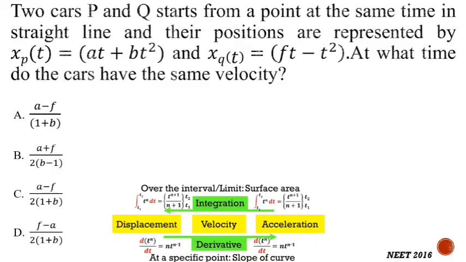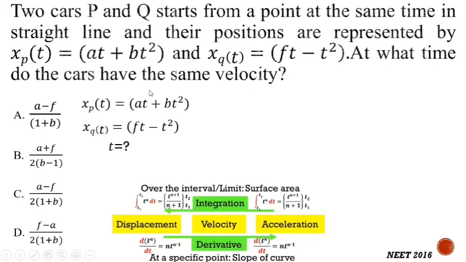So the correct option is... Two cars P and Q start from a point at the same time in a straight line, and their positions are represented by xp as a function of t equal to at plus bt square, and xq as a function of t equal to ft minus t square. At what time do the cars have the same velocity? So in this example, we can see that the displacement equations are given. This is the displacement equation for car P and this is the displacement equation for car Q. So at what time do the cars have the same velocity?